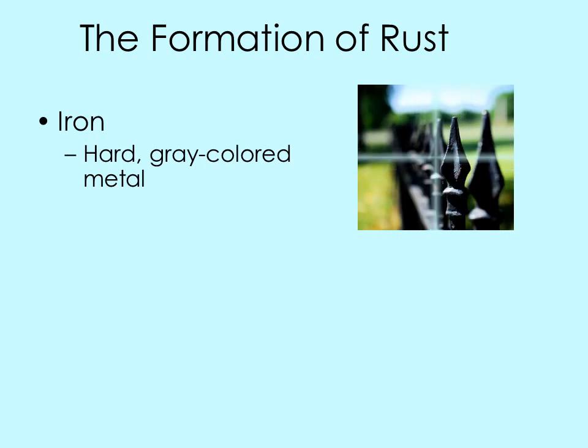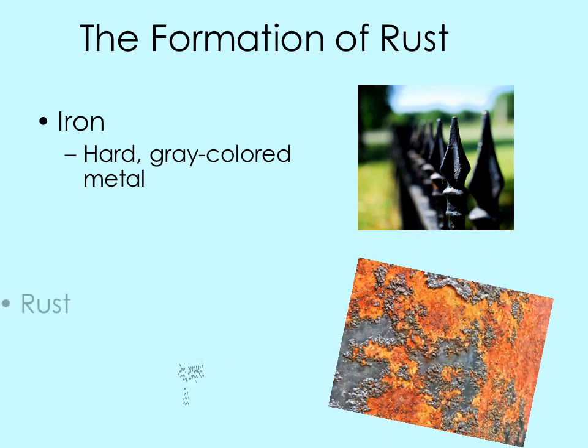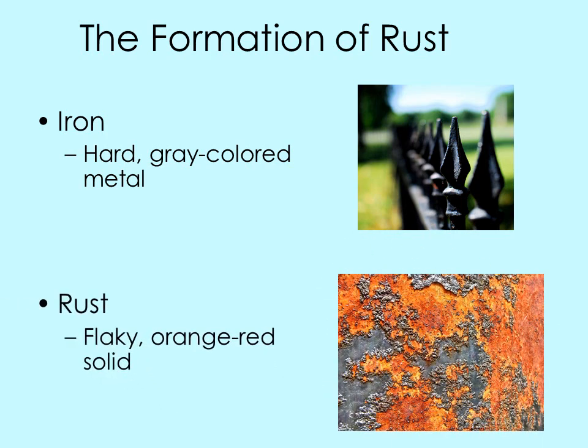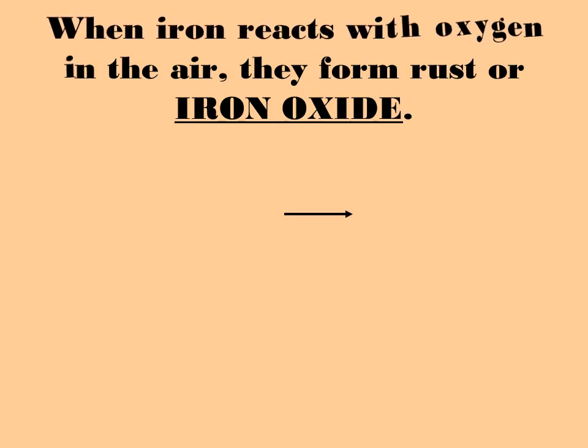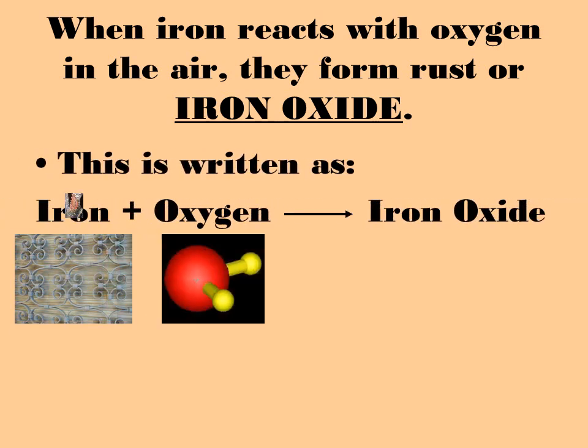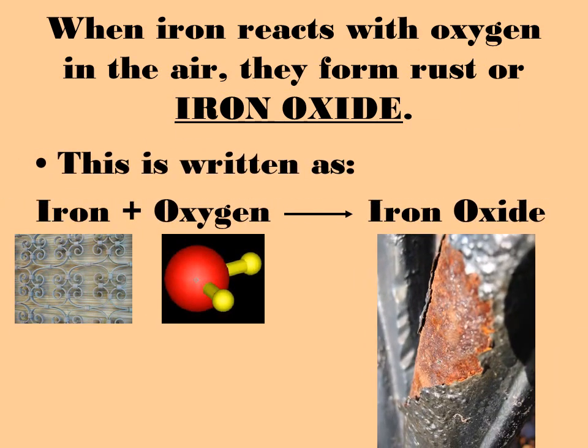Okay, we're going to do another example here. So we have iron, and you know what iron looks like. It is a hard gray colored metal. And we have some rust. Rust is going to be some flaky orange red solid. So when iron reacts with oxygen in the air, they're going to form rust. And another name for rust is iron oxide. That's the technical name. So this is the actual chemical equation for it. Iron plus oxygen makes iron oxide.